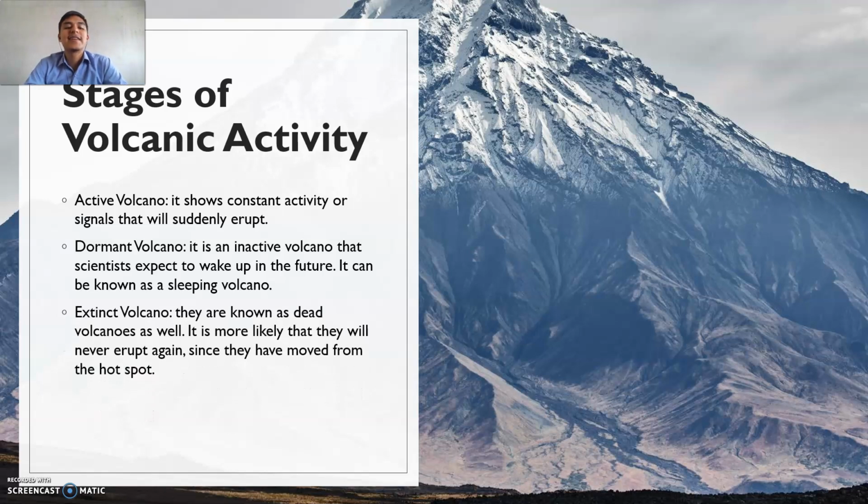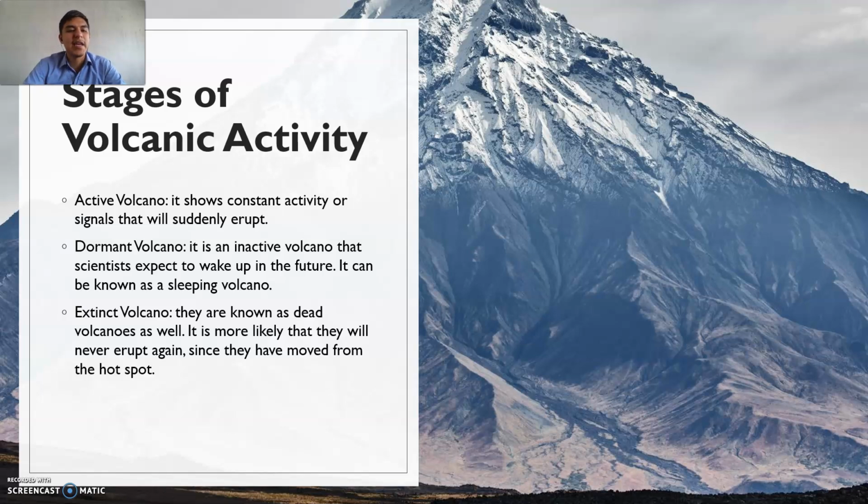And also we have an extinct volcano. They are known as dead volcanoes as well. It is more likely that they will never erupt again, since they have moved from the hot spot. So remember that every volcano necessarily needs a magma chamber, and of course it needs to be connected to a big body of lava.